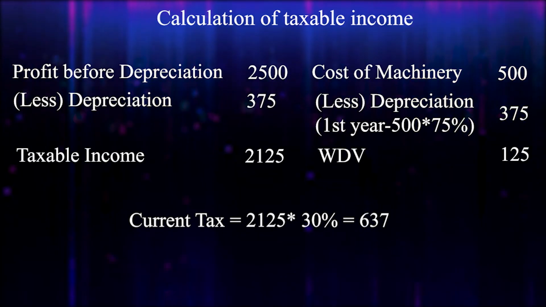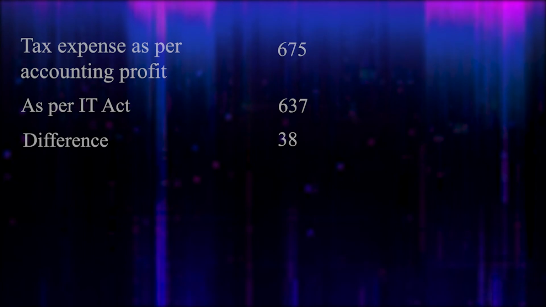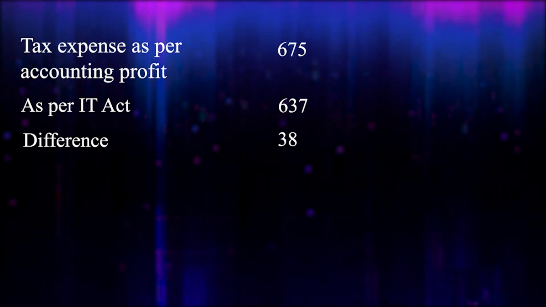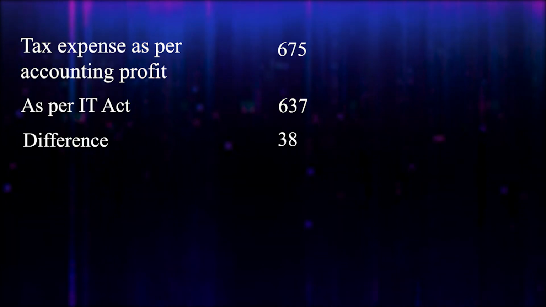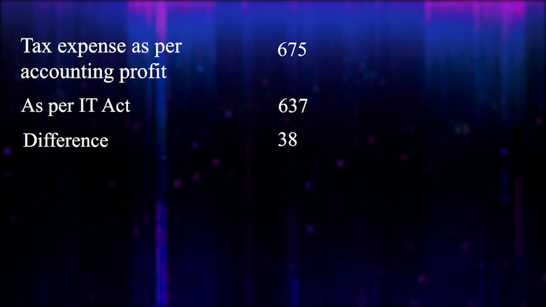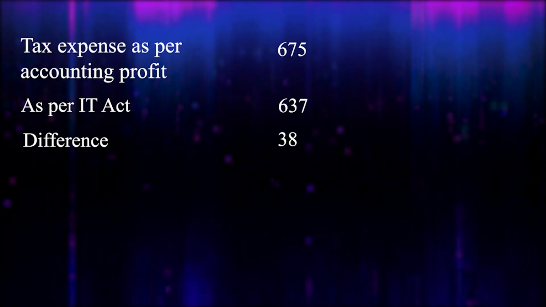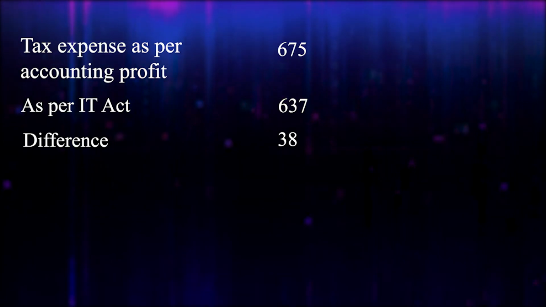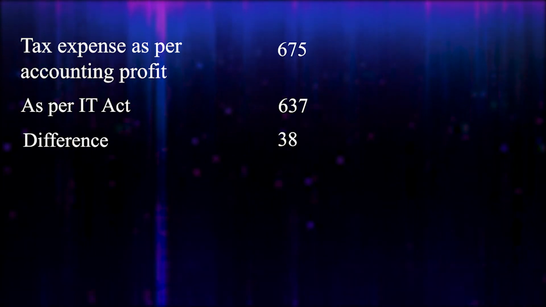We need to pay rupees 637 to the government. See here, our tax expense as per accounting profit was rupees 675, right? But as per Income Tax Act, our tax liability is how much? It is rupees 637. There is a difference of rupees 38.